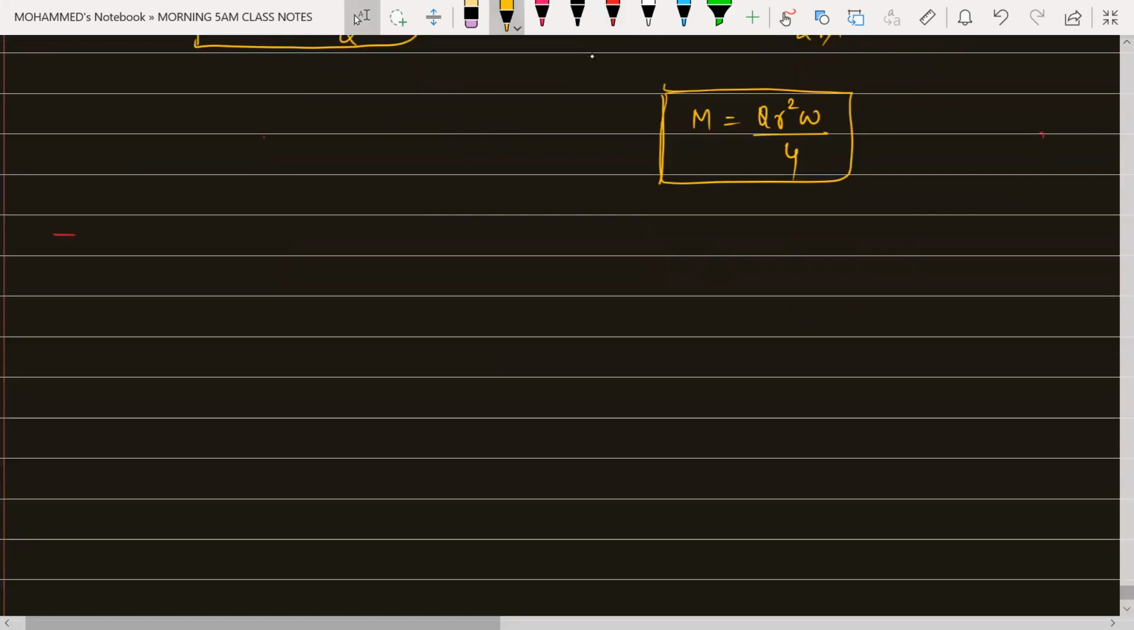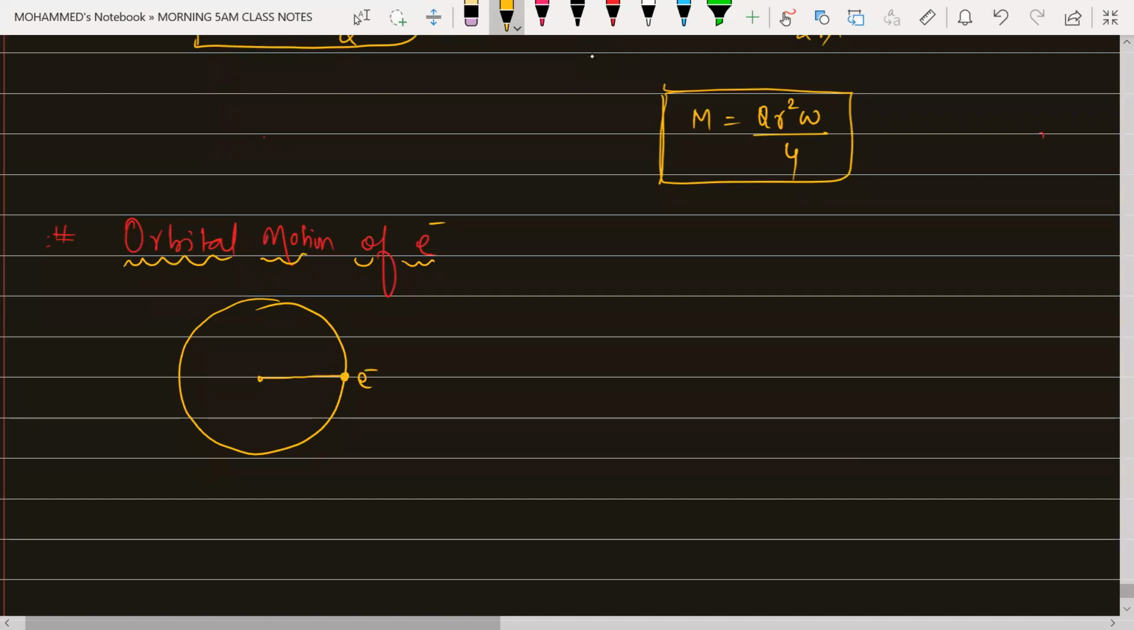Next heading, beta. Again, this one is also very important. Orbital motion of electron. This is your circular path, and here is your radius. And here is a charged particle, that is the electron, e minus, and it is moving with a velocity, say V. And this is the center, say, your nucleus at the center, and the radius of this orbit is, say, R.